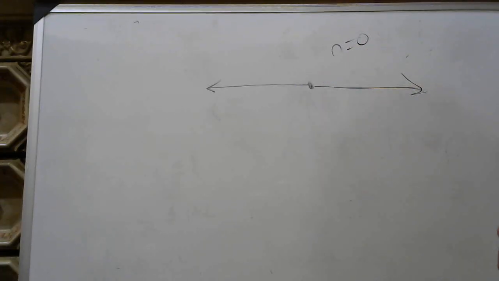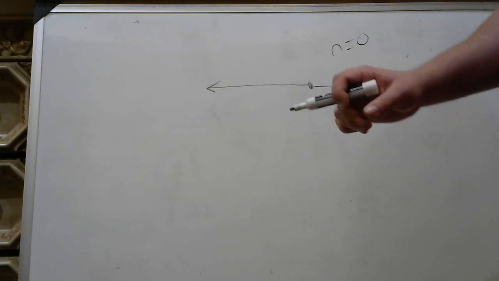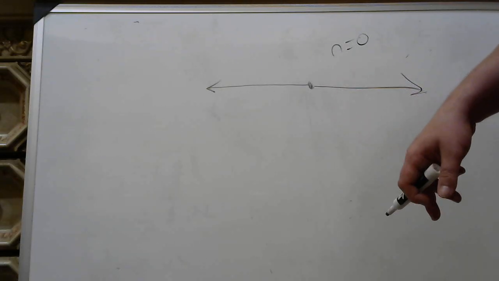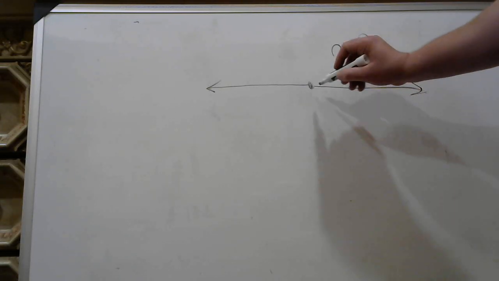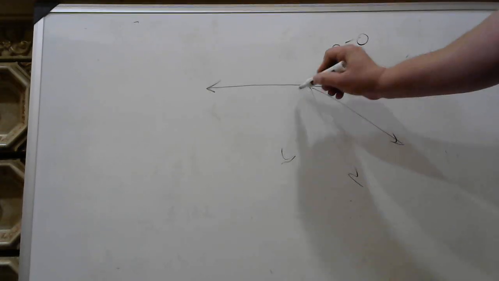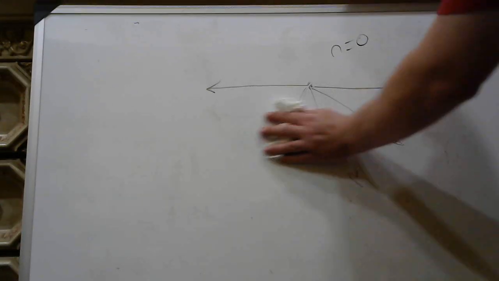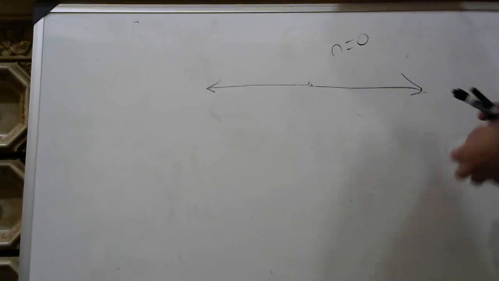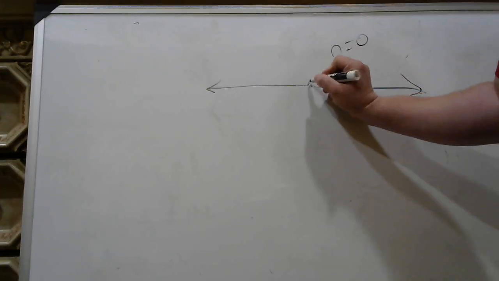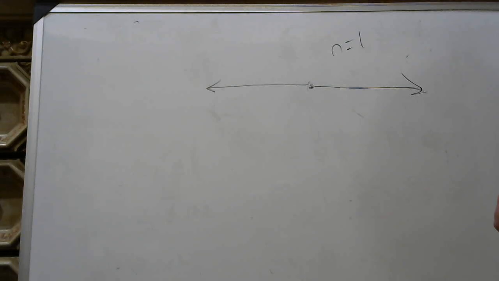Because n plus 1 bisects that point. It's kind of stupid to use the term bisect, but it intersects the point. It comes out from the point and it is orthogonal to it. And of course, in the case of the zeroth dimension, any line drawn from it can be considered orthogonal to that point because that point has no dimension. But let's say we call n 1 now. We give n the value of 1.